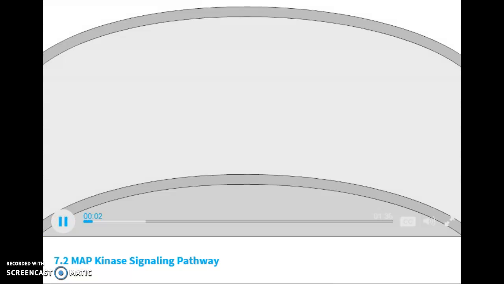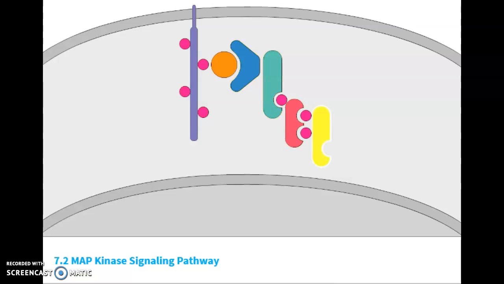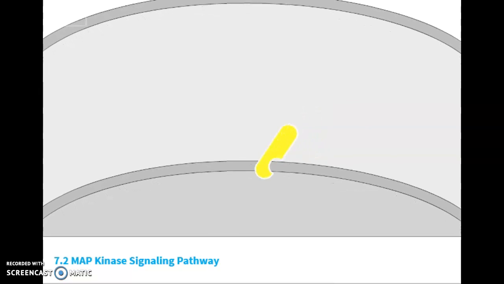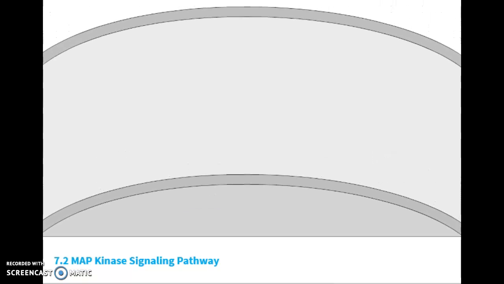The mitogen-activated protein kinase pathway, usually referred to as the MAP kinase pathway, is a key signaling pathway by which the cell responds to external stimuli. There are a number of such MAP kinase pathways which involve different proteins at each step, but they share some common features. Here, I'll describe the generic pathway.